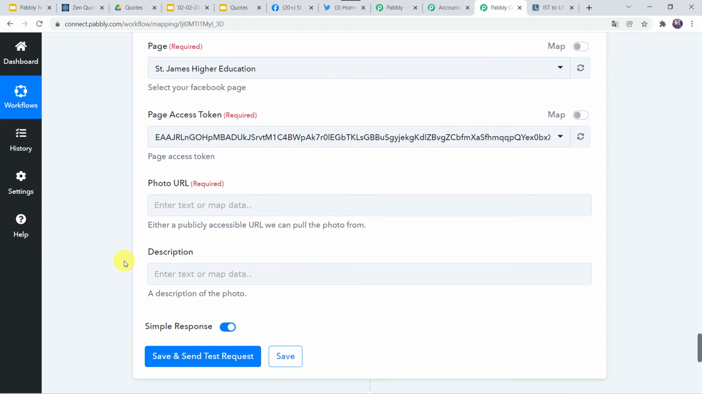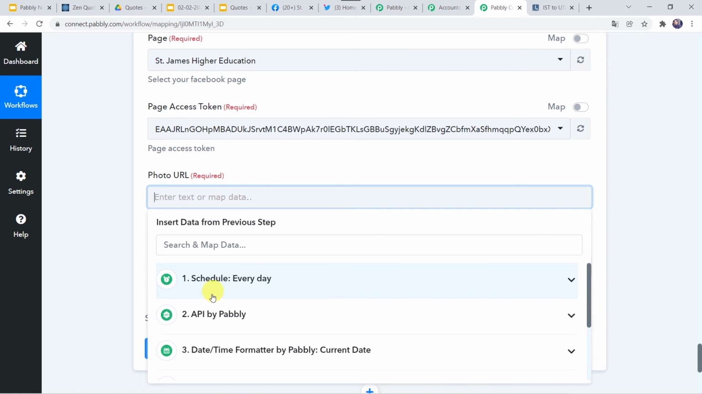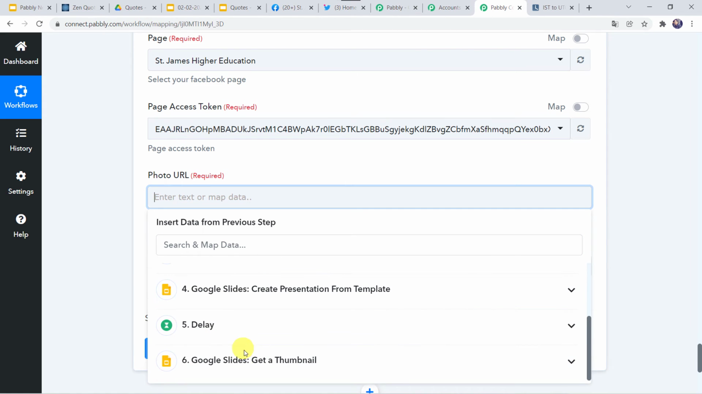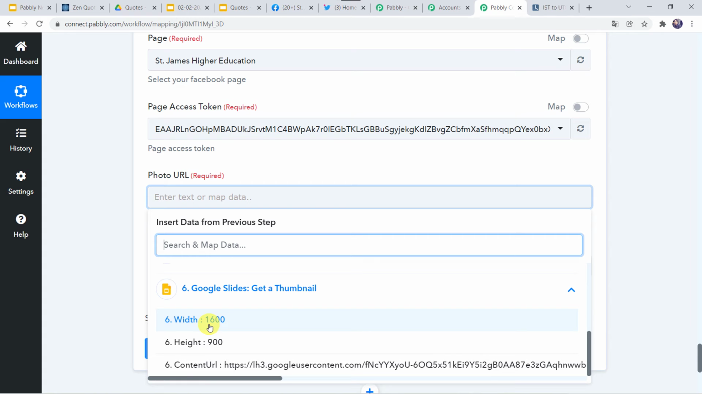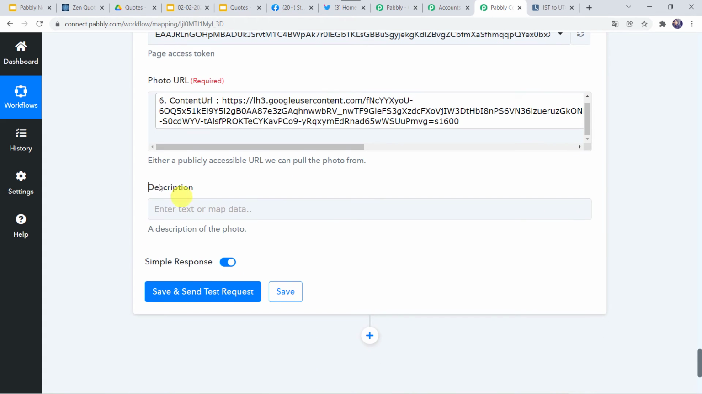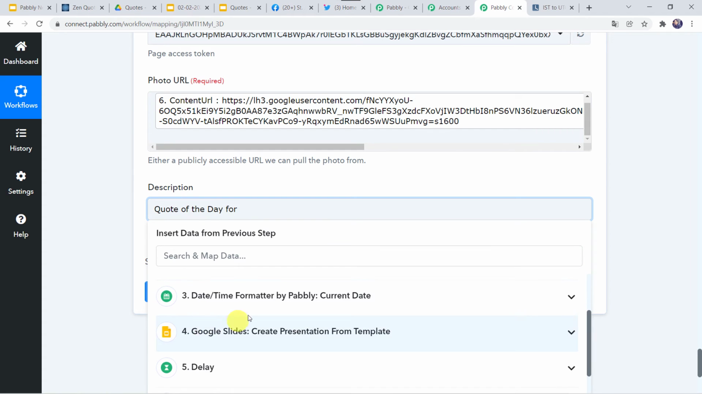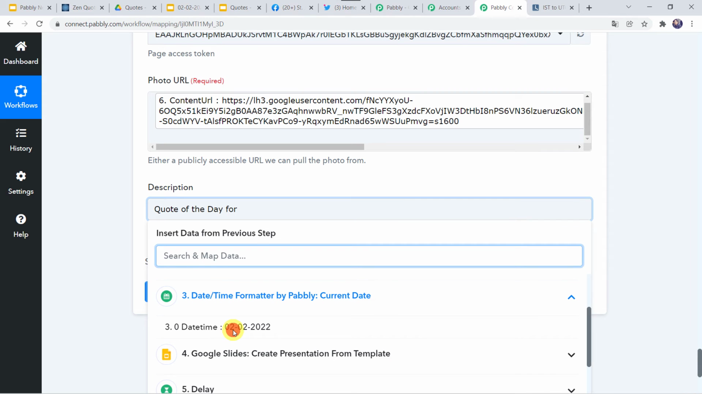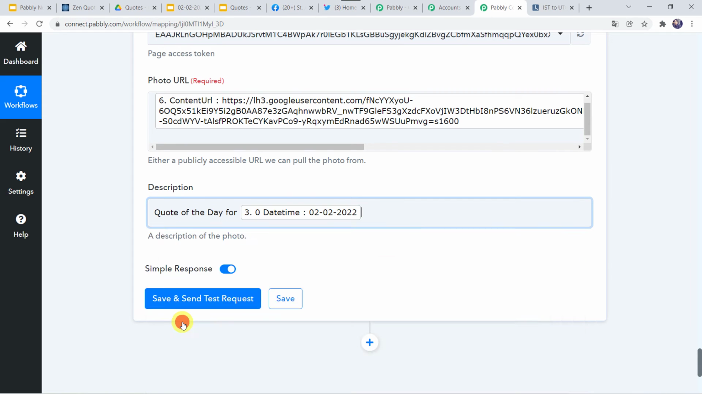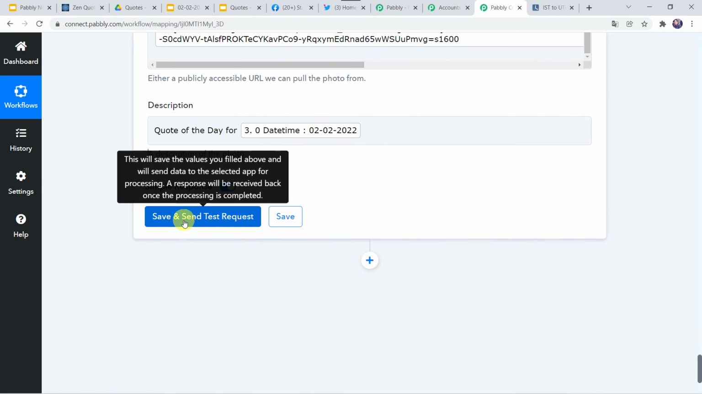Here we have to map the photo URL. So here we have to map the thumbnail which we have generated from the Google Slides. So let us select the thumbnail from Google Slides. I'm just scrolling down. Here we have to map the content URL. Okay. Here we have to give the description. So I'm just adding the description as quote of the day for, and I'm just adding the date which we have got from date and time formatter. Okay. So the description will be quote of the day for this particular date. Okay. And let's click on save and send test request.